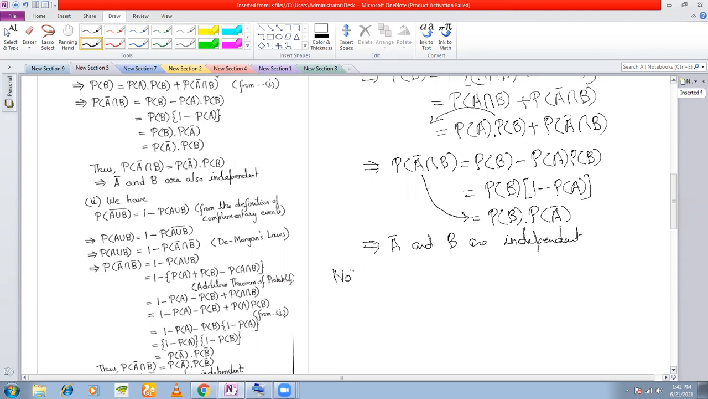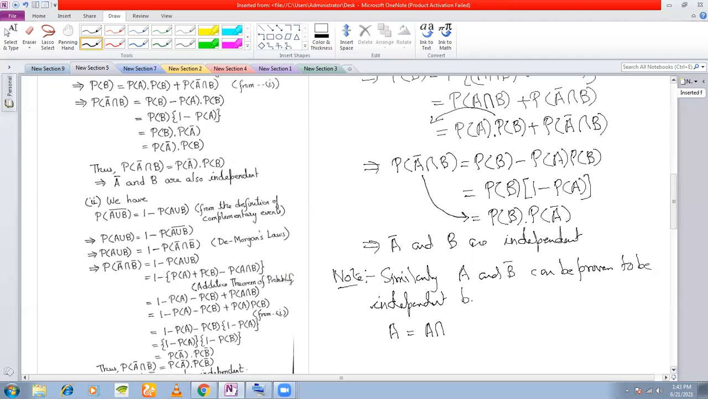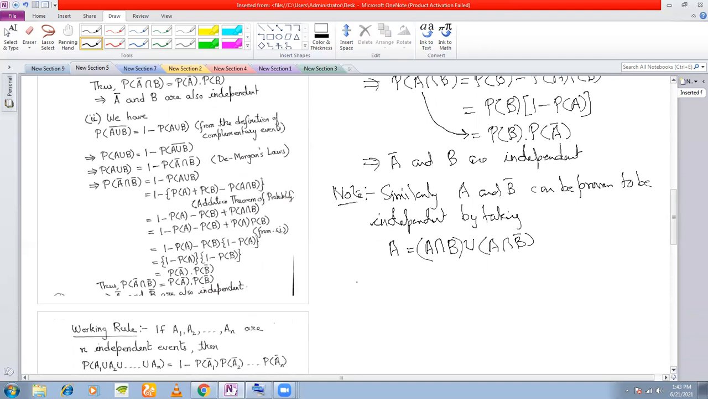Similarly, A and B bar can be proven to be independent, which I have not shown, but you can, in a very similar manner. How can it be proven to be independent? The event A can occur in two mutually exclusive ways. Let's say, by taking A is equal to A and B both occur, or A occurs and B does not occur, and then proceeding exactly in a similar manner. Okay, so I hope this is clear.